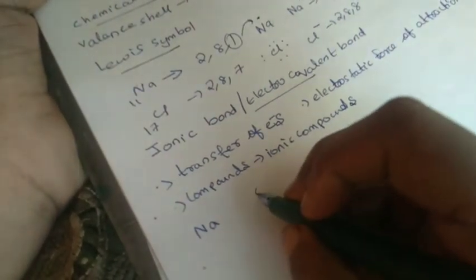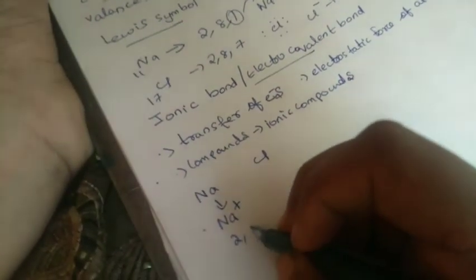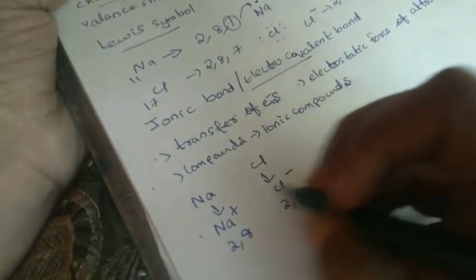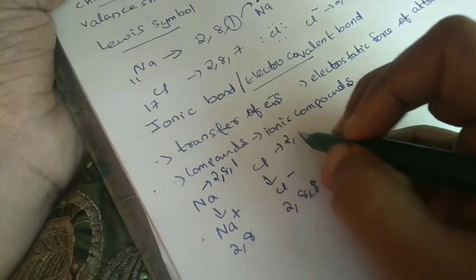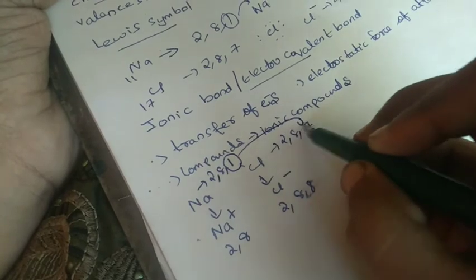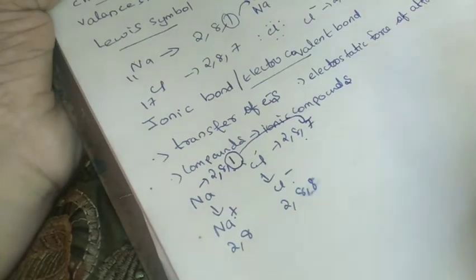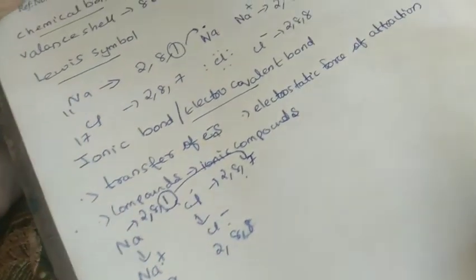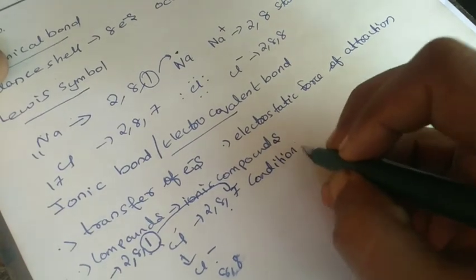Consider the example Na and Cl. We know the electronic configuration of Na is 2, 8, 1 and chlorine is 2, 8, 7. First we consider removing one electron from Na; Na becomes Na plus. Cl attains this one electron to give the 2, 8, 8 configuration and becomes Cl minus. Both elements become stable, that is Na plus and Cl minus. Na plus and Cl minus combine to form the compound NaCl. Like that we can get many compounds: MgO, CaF2, etc.